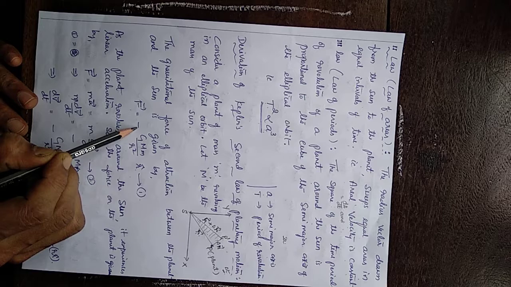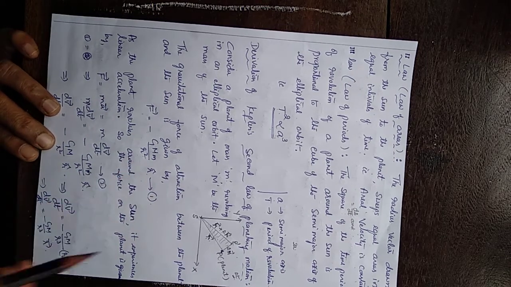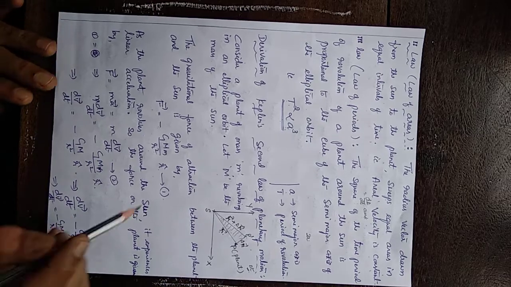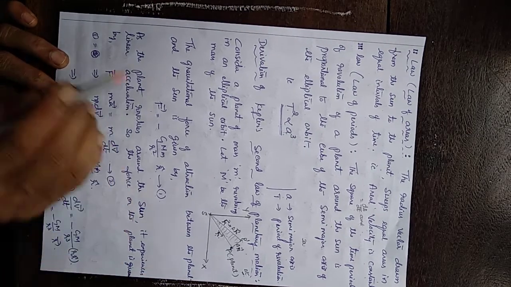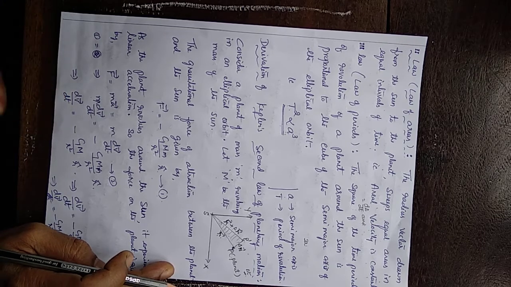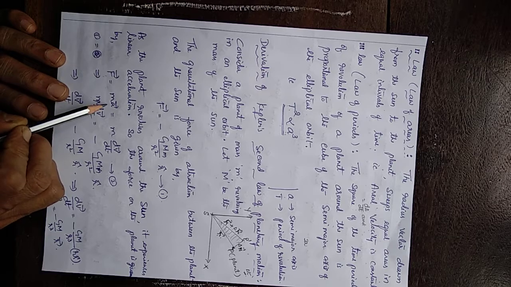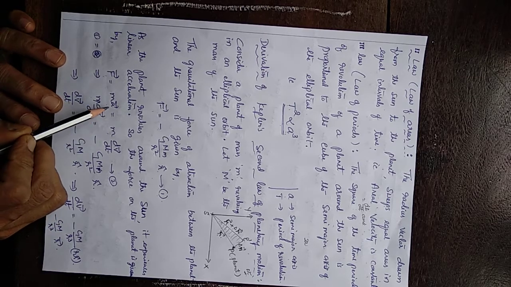What it indicates, acting towards the center, is the attractive force between the planet and the sun. Let the equation be 1. As the planet revolves in its path, it experiences acceleration. So the force due to that acceleration is F = ma, that is, m into what is acceleration?